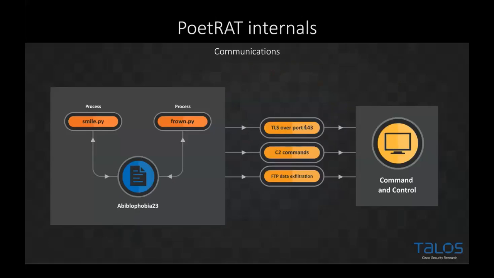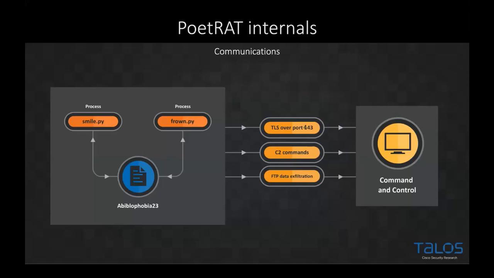So this is the internal communication mechanism of PoetRAT. Within this Python stack that we've brought along in our zip file, we have a couple of processes, and two of the main stage processes are smile.py and frown.py, one happy and one sad. One's responsible for communication with the C2, and the other's responsible for executing the C2 commands. The communication is all done via a file on the system, called abibliophobia23. These two Python files will read and write from that file to be able to carry out and process commands that are executed from the C2.